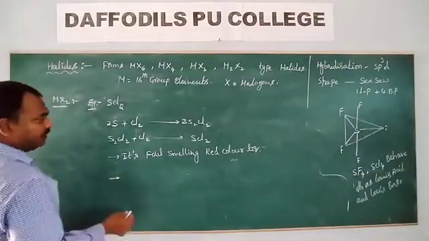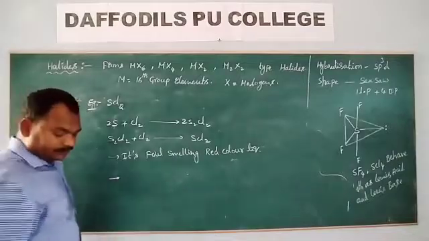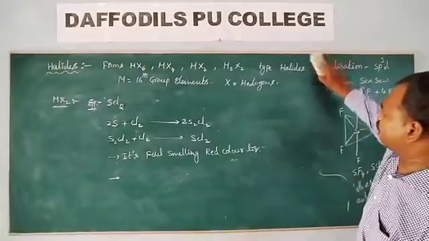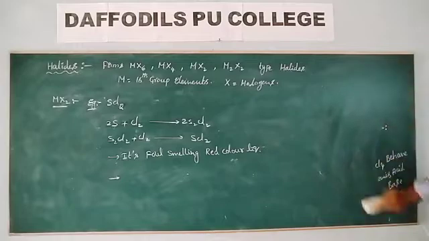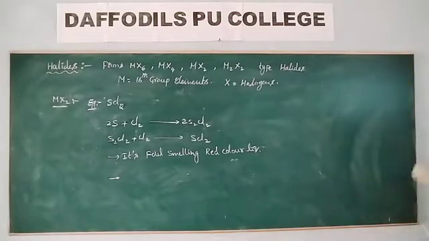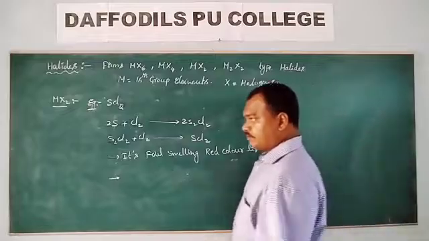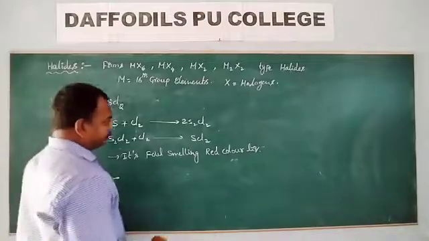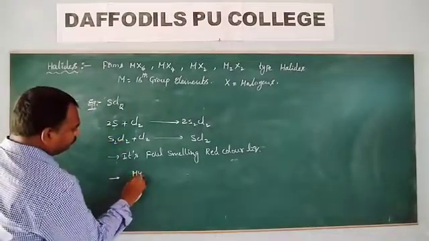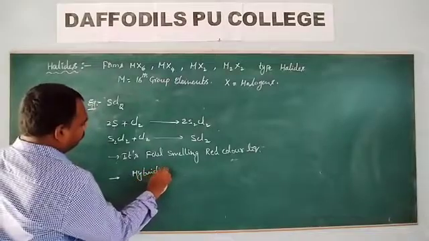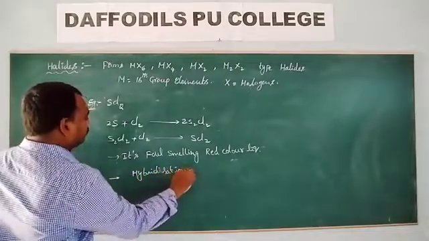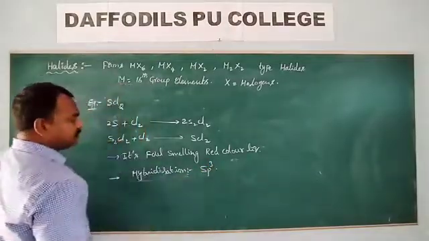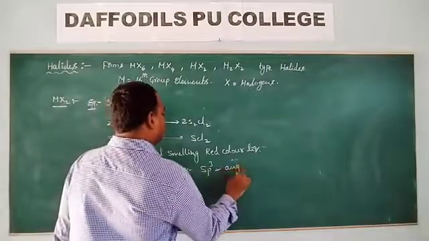Next, hybridization of this one. It is sp3 hybridized, angular shape.